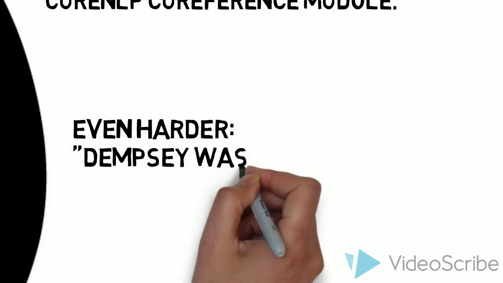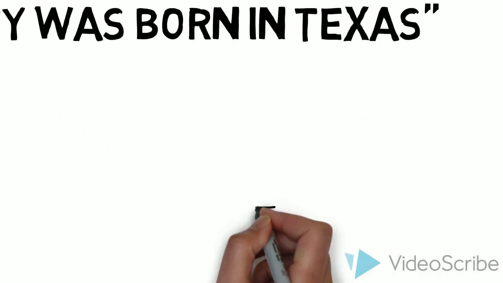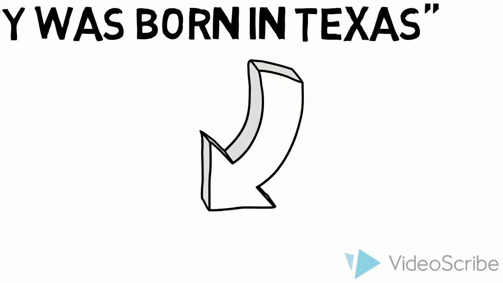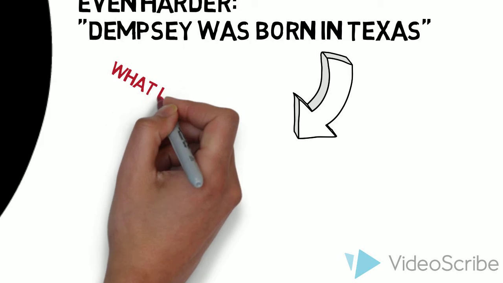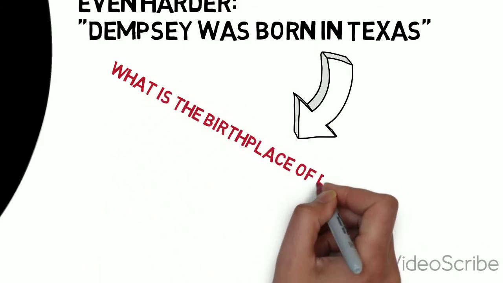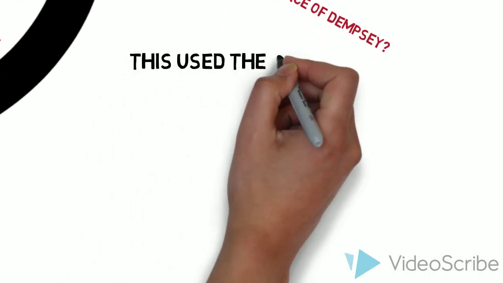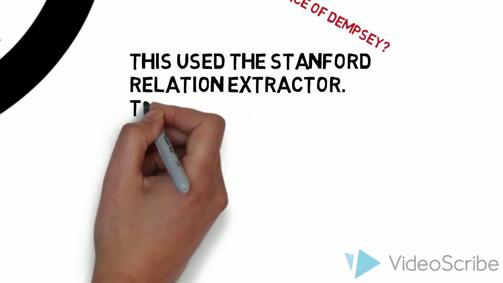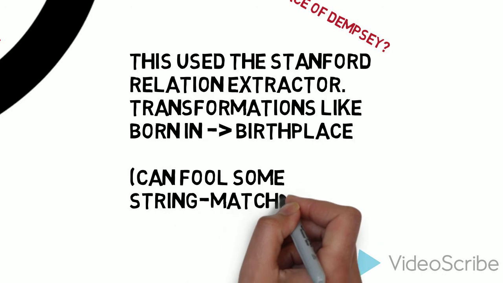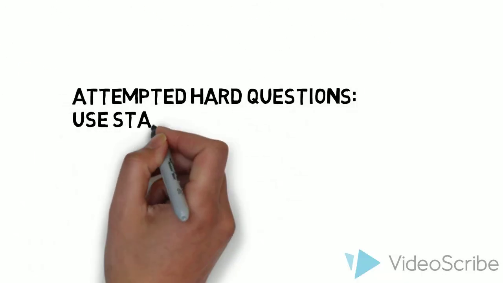To make some even harder questions, we can change words around into different forms. So if we have Dempsey was born in Texas, a good way to fool string matching type programs is to rephrase born into some other way. So we can say, what is the birthplace of Dempsey? This relies on the relationship between the words, not just the word itself. So in order to do that, we had to use the Stanford relation extractor. Transformations like born in to birthplace will be able to fool some of the fuzzy string matching approaches, hopefully.